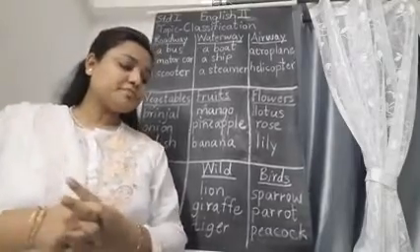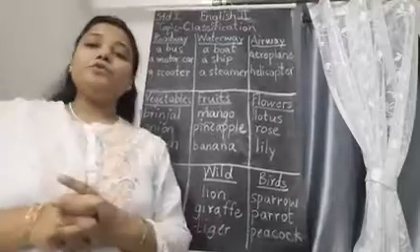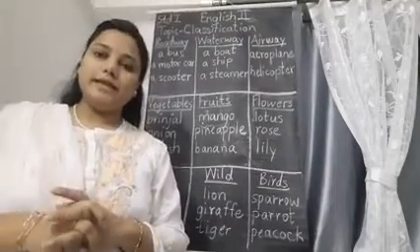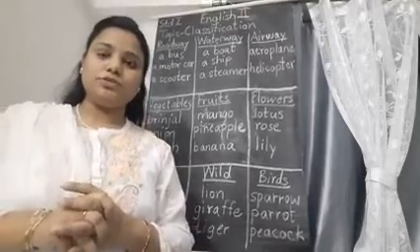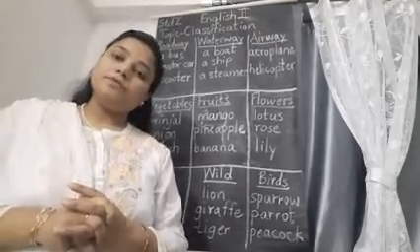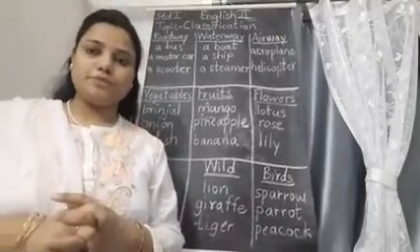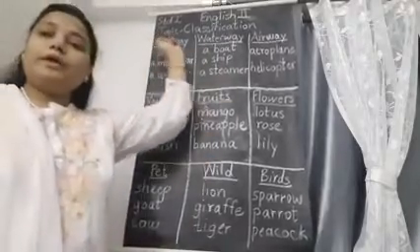And next one is ship. Where do you see ships moving or sailing? In the water, so sea, ocean. So in waterway, what will we see? Ships, boats.